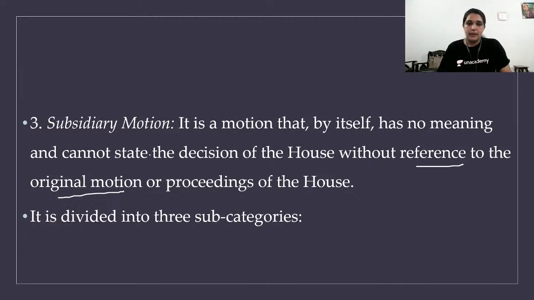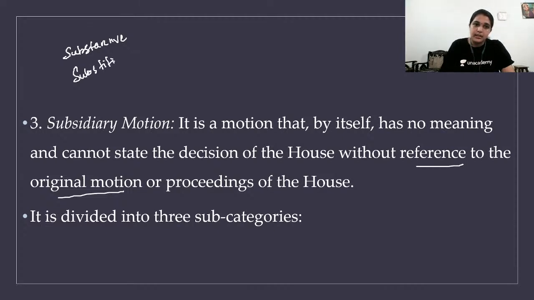So I'm repeating. First is substantive motion. Substantive motion is self-contained. That motion is itself enough, and it is given for some important concept. That is called a substantive motion.